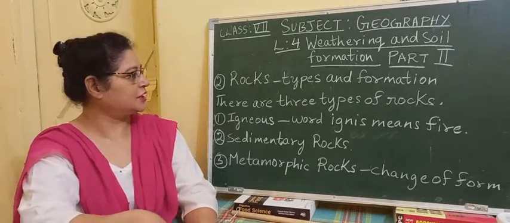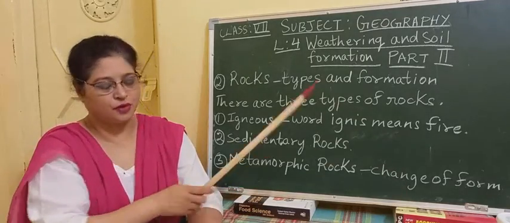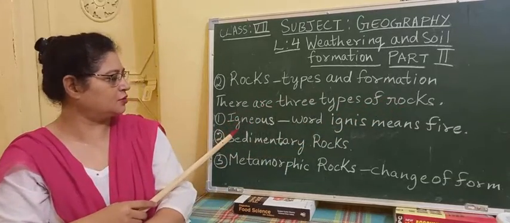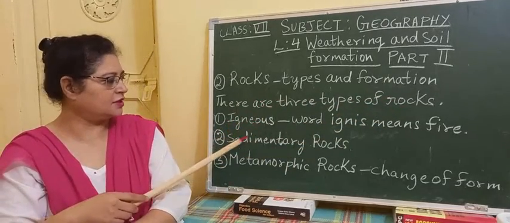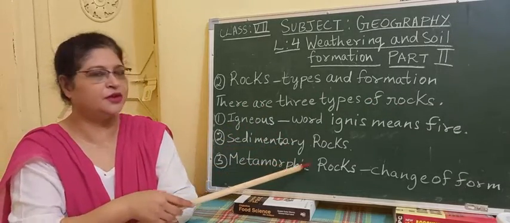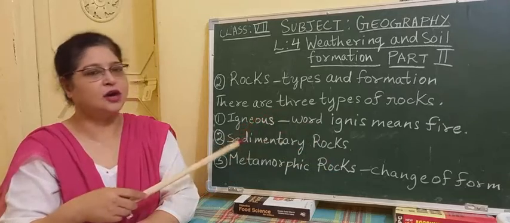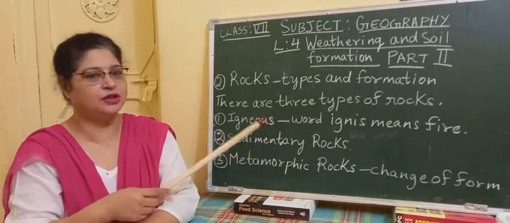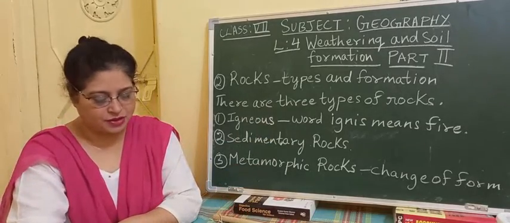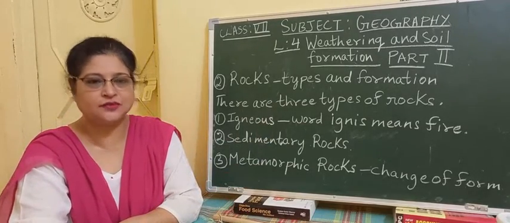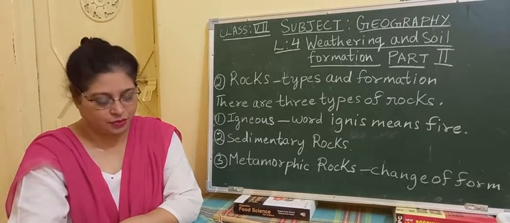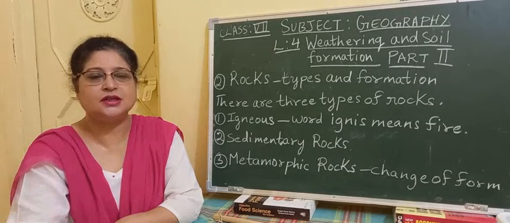Now we come to the second part, that is types of rocks. There are 3 types of rocks. The first one is known as igneous, the second is sedimentary rocks, and the third is metamorphic rocks. Now let's see from where they have got these names. On the basis of formation, rocks are classified into 3 types, that is igneous, sedimentary and metamorphic.